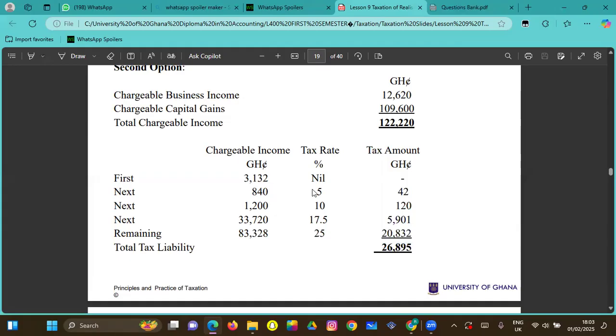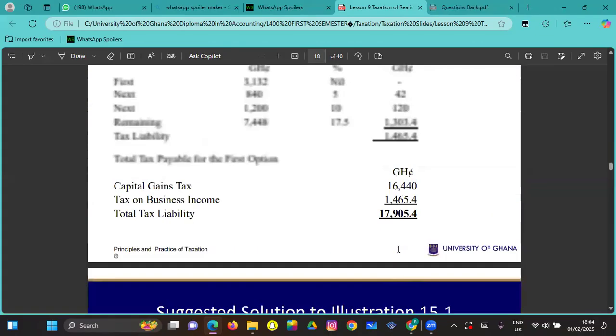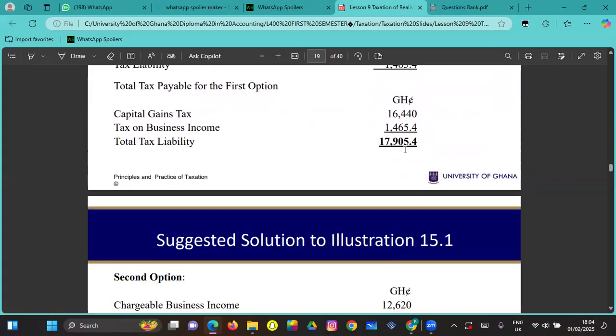So the graduated tax rate, the first 3,132 is nil. The 850 is at 5%. That's it here. Then the next 1,200 is 10%. That's it here. The next 33,720 is here, at 17.5%. That's what we are seeing here. And the next 83,328 is at 25%. That's what we are seeing. So this is the total tax. So you can see that in the second one, the tax is higher than the first one. So many would now go for the first one.